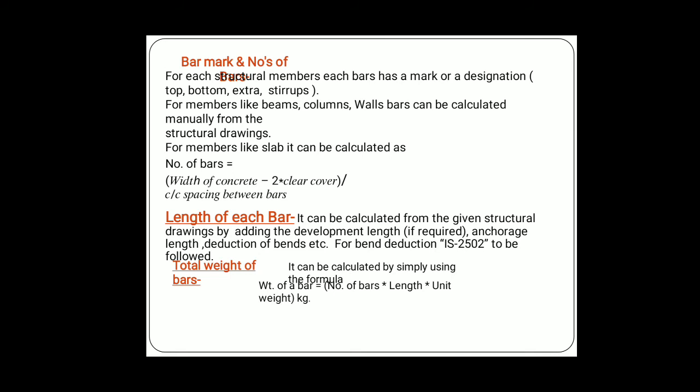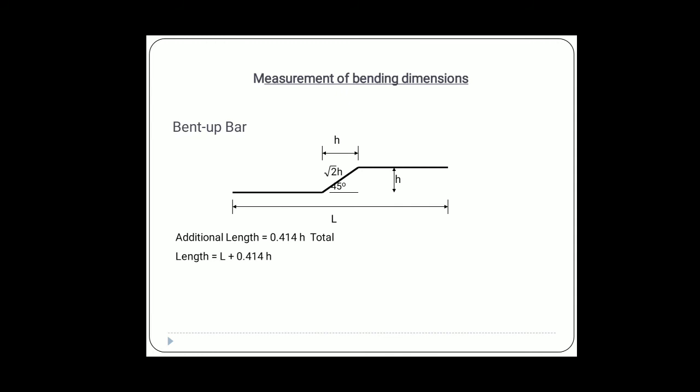Then the total weight of bar can be calculated by simply using the formula: weight of bar is equal to number of bars into length into unit weight, in kg. You just find out the length of the bar. So this is one of the measurements of bending dimensions.